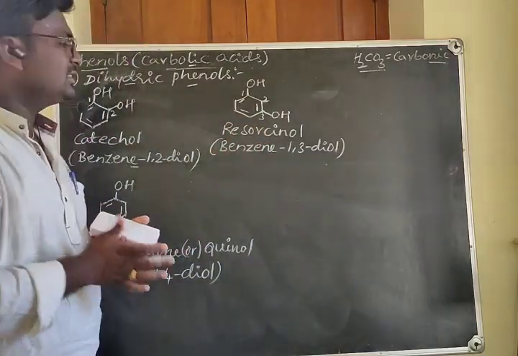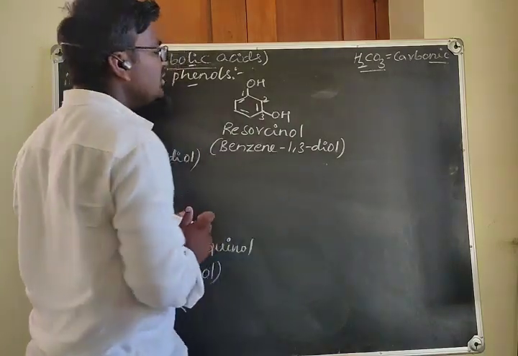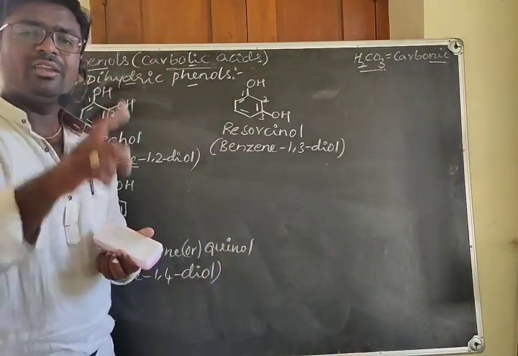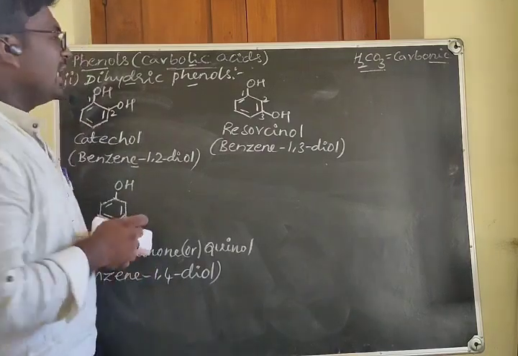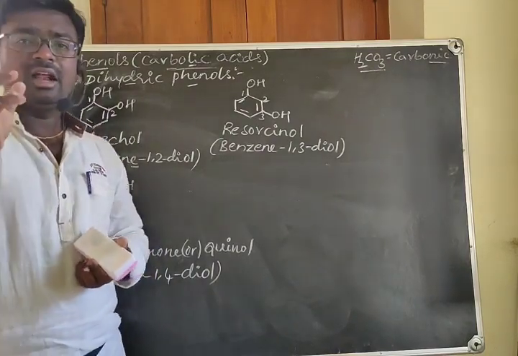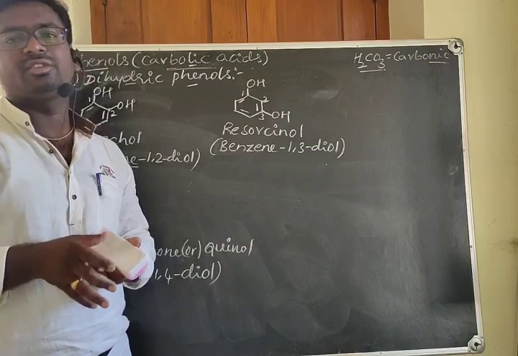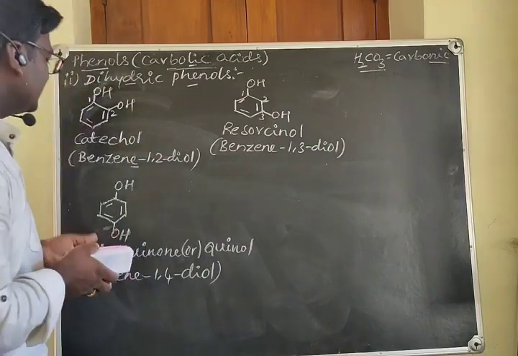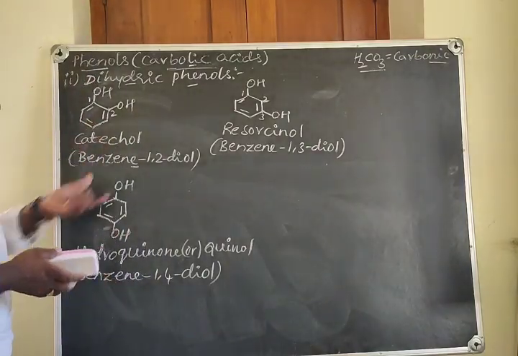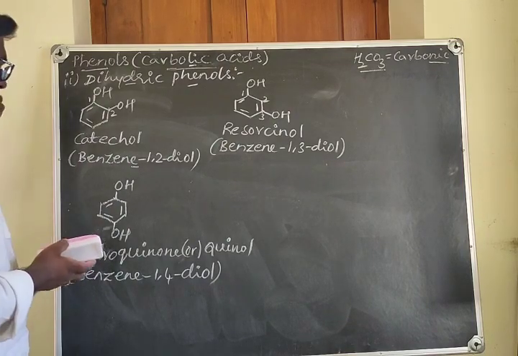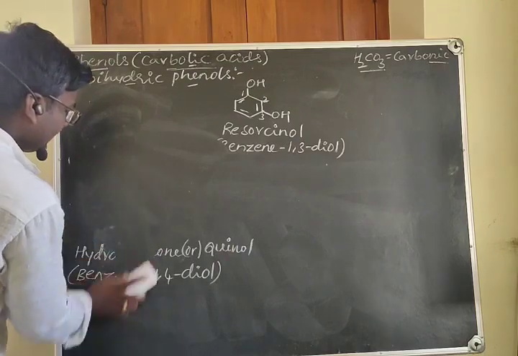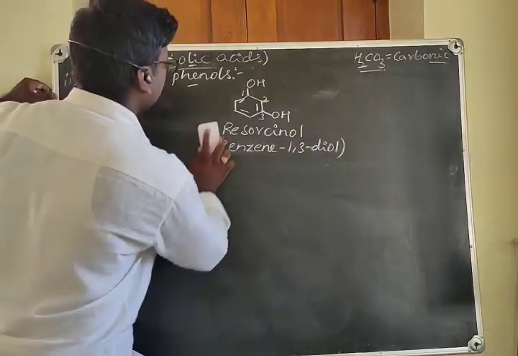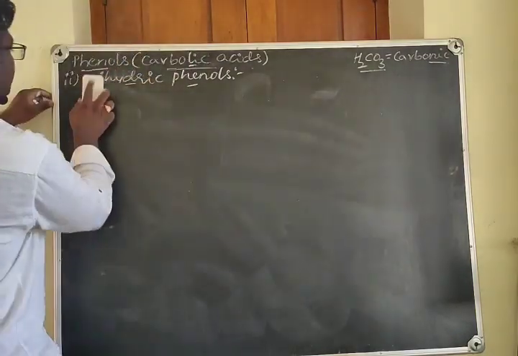But in the IUPAC system, when you see the name benzene 1,3 diol, you can frame the structure of the compound. That is why I tell you to remember and concentrate on the common names of the compounds. This is about the isomers of dihydric phenols. Let's discuss the trihydric phenols.